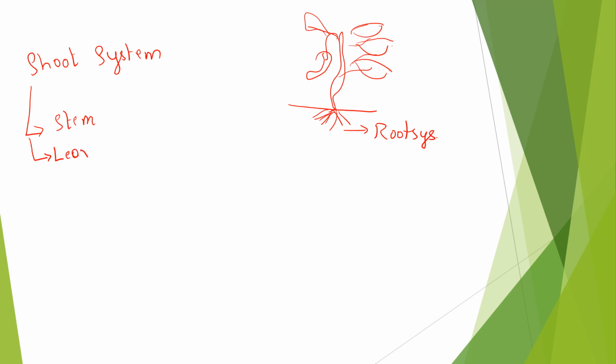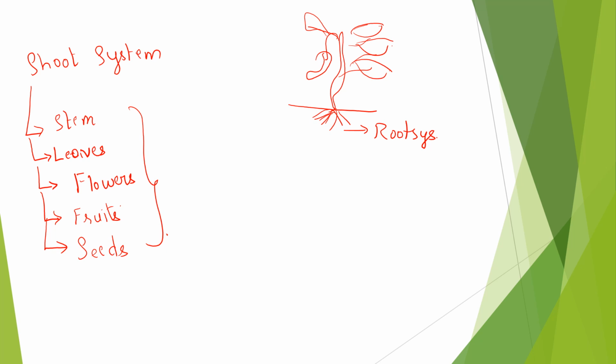leaves, flowers, and fruits. Also, sorry, I should not put 'and' two times. Only for the last one you have to use 'and'. So stem, leaves, flowers, fruits and seeds. These are all part of the shoot system. Now let us go one after another.